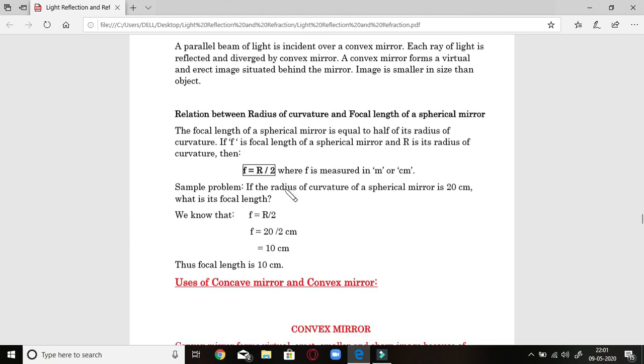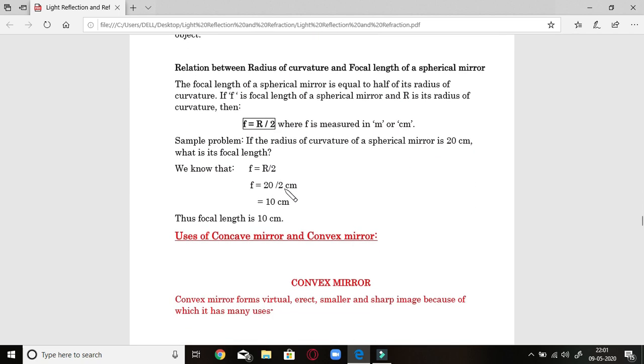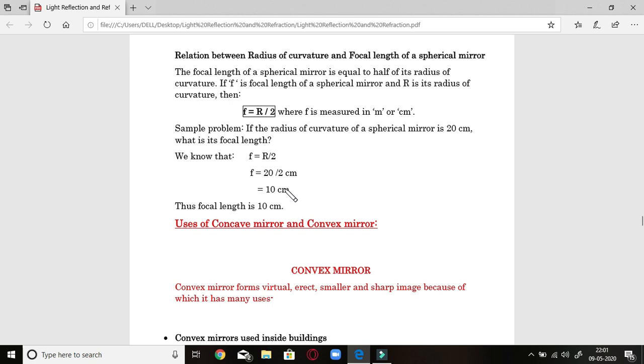Next one is the relation between radius of curvature and focal length. I have already shown you that there is a relation between radius of curvature and focal length. Now focal length, suppose, is f. This f is equal to R by 2. It is at half the distance of the radius of curvature. So if we take the radius of curvature as 20 centimeter, our focal length will be 10 centimeter.